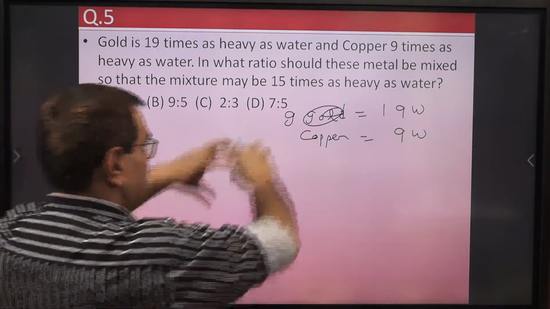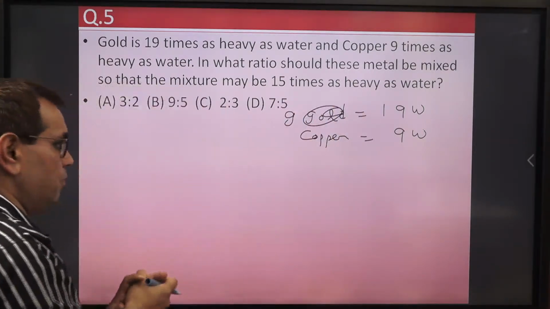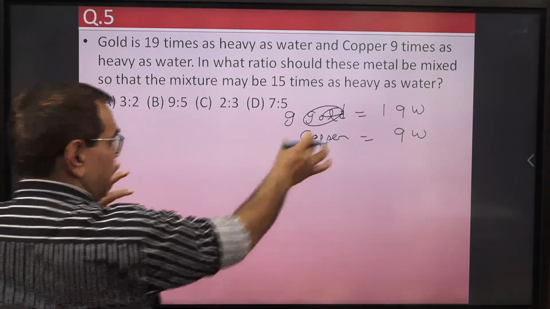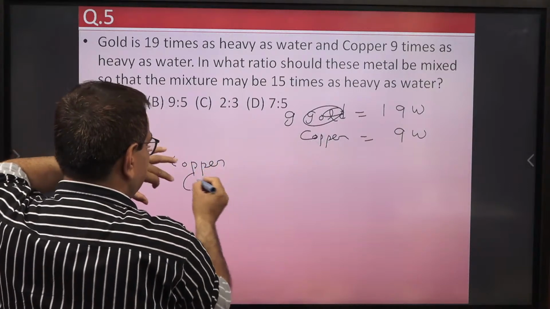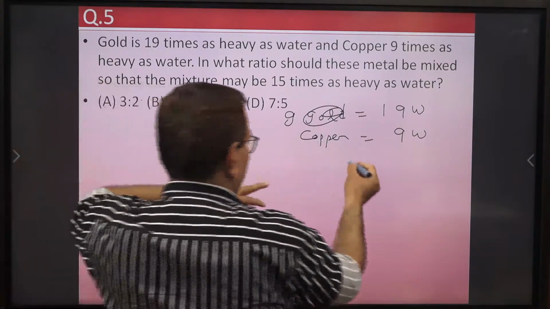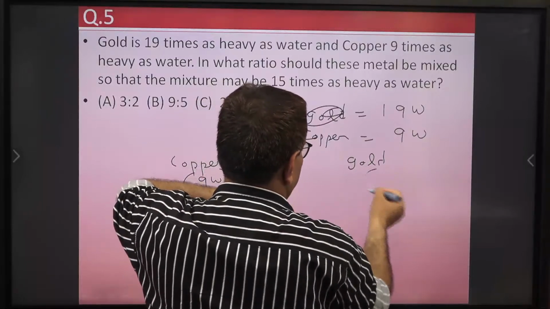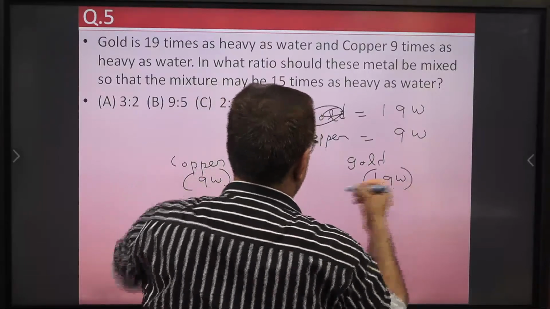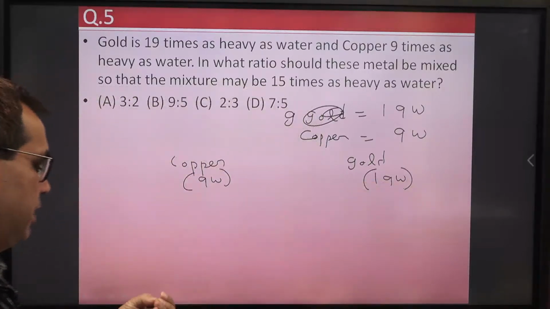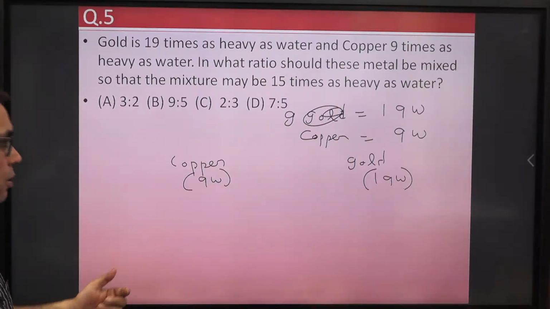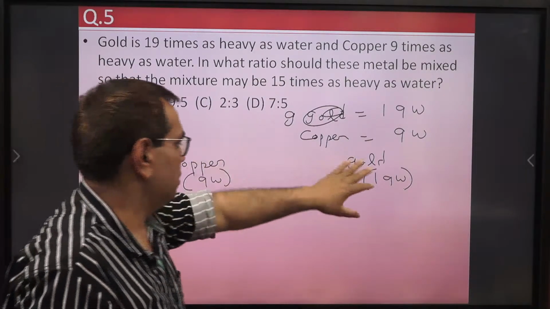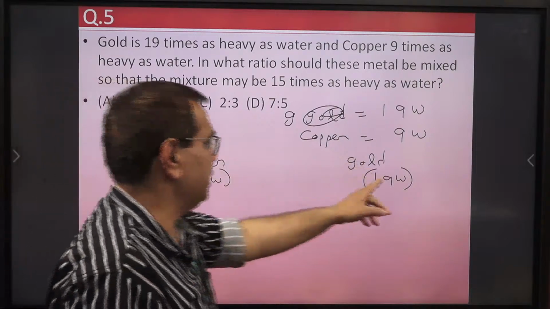Now we are mixing them. Okay, so what I do, I am writing here copper. Okay, copper, that is 9W. And we have gold, that is 19W. In terms of W, there may be any value of W, we don't know. Okay, so in terms of W, we calculate both copper and gold. So we have 9W copper, 19W gold.